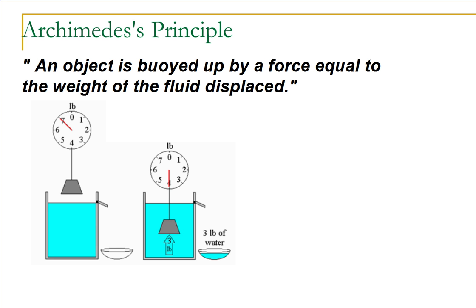Archimedes came up with a fascinating principle. An object is buoyed up by a force equal to the weight of the fluid displaced. So, we see that this object out of water weighs 7 pounds. When we put it in water, it weighs only 4 pounds. So there is a difference of 3 pounds between its air weight and its fluid weight, when it's displaced in a fluid. And that is 3 pounds of water.